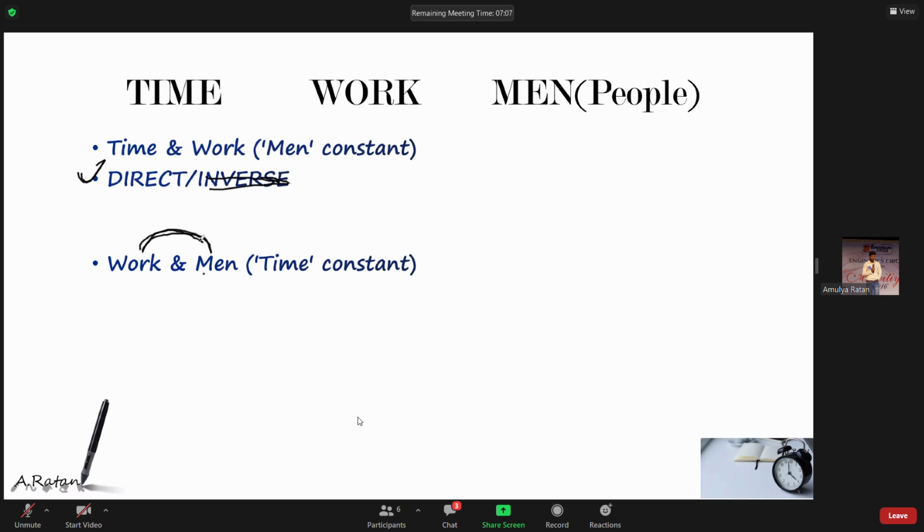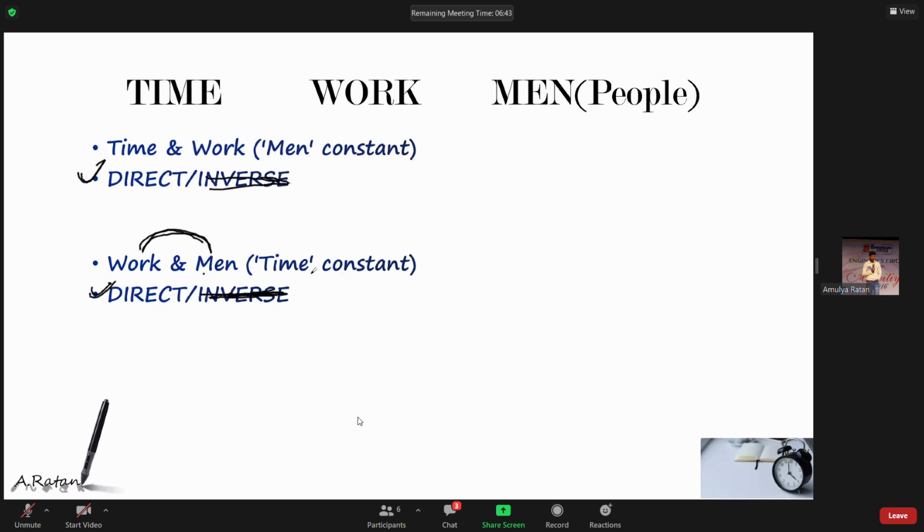No. Obviously no. If more people are there, they will do more work in 1 week. If less people are there, they will do less work in 1 week. In order to do less work, we require less people, but to do more work, we require more people. So no doubt, this is also a direct proportion when time is constant. Is it clear? Are you getting me?